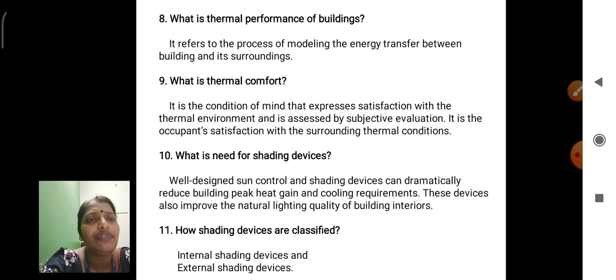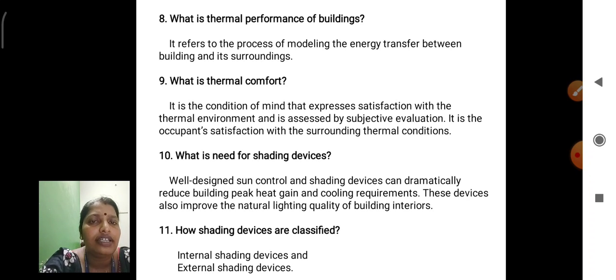Next, what is the need for shading devices? Well-designed sun control and shading devices can dramatically reduce building peak heat gain and cooling requirements. These devices also improve the natural lighting quality of building interiors.